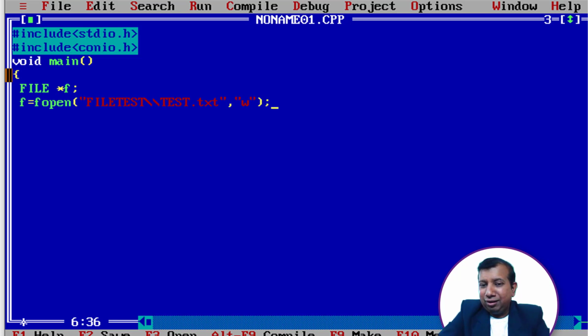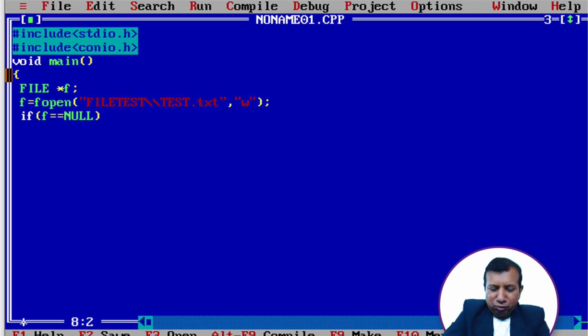Already we know that there is no file named test.txt. So here I will write if f is equal to null. That means if fopen is not able to create a new file, it will return null.